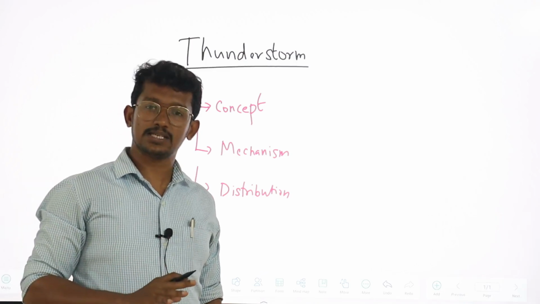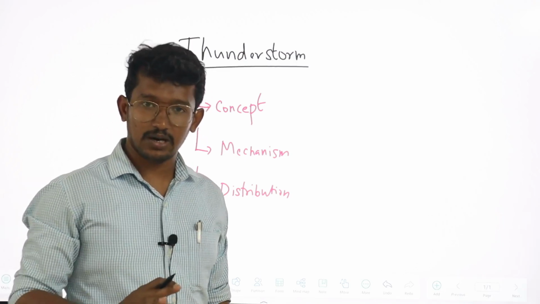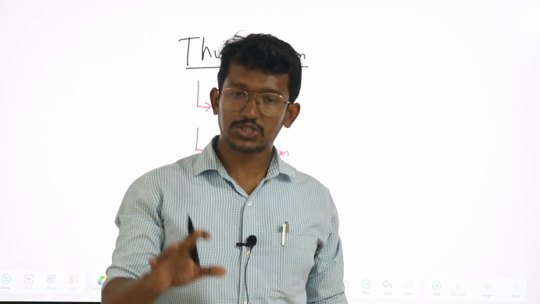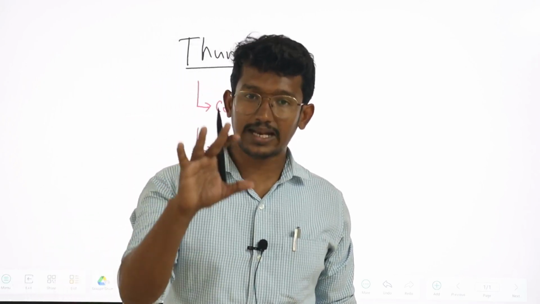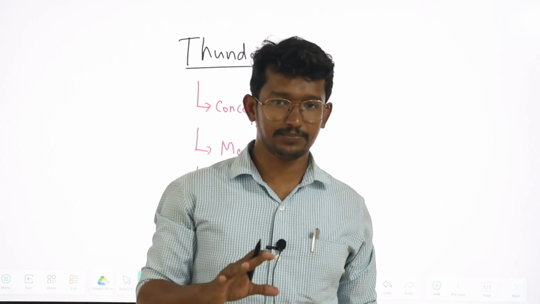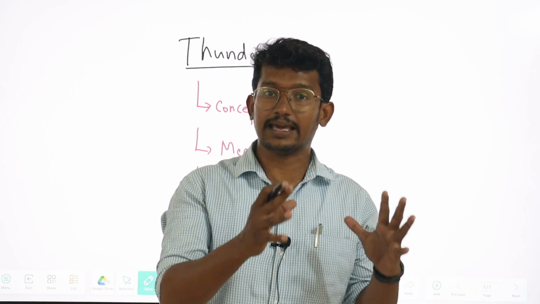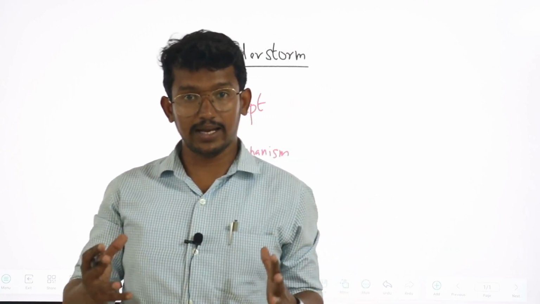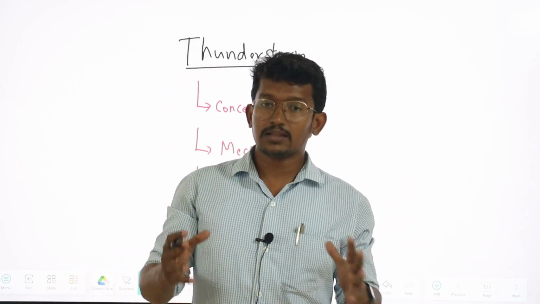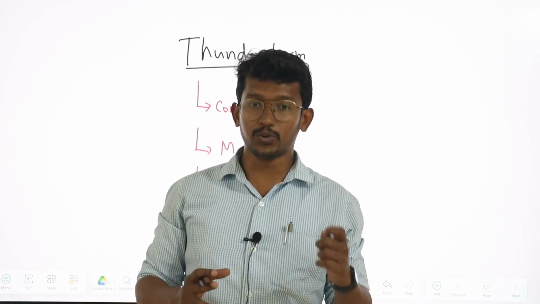Coming to the concept, thunderstorms are violent, short duration, localized storms. I will repeat once again. First, I am mentioning the characteristic features. Thunderstorms are violent in nature, very violent when compared to other storms. Second, I am talking about the duration.